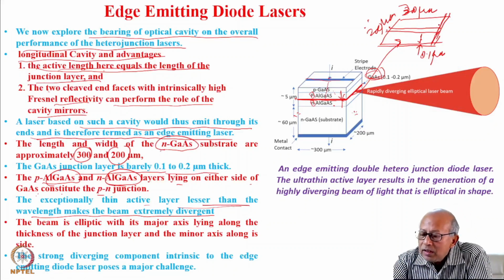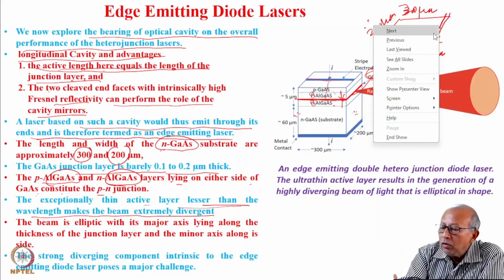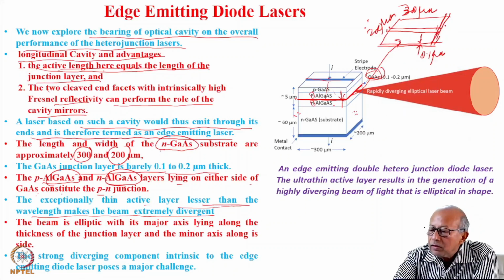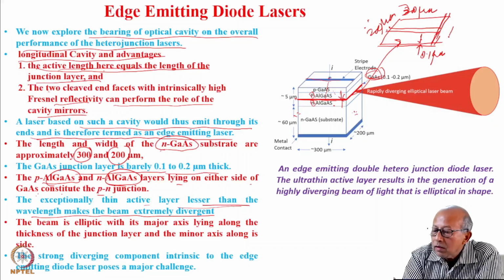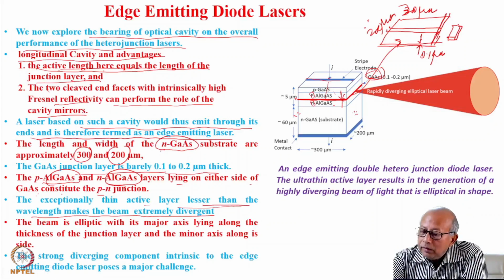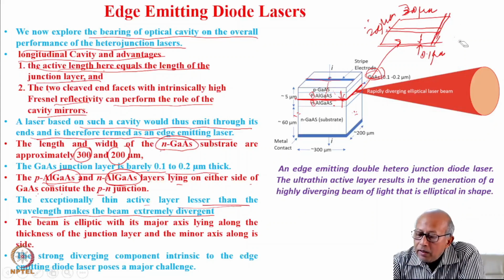So you see, this is the lasing area. If I would amplify and see, the area of the laser is this. This is the thickness. The area over which the emission takes place is just this.